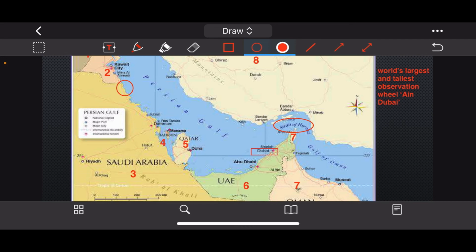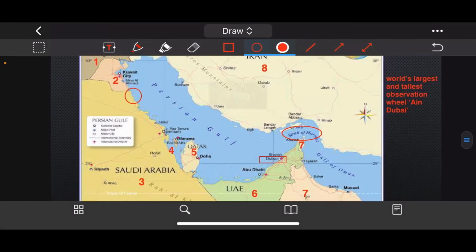Okay, now again, one place from this region was in news, that is Dubai, because it is building the world's largest and tallest observation wheel, that is the Ain Dubai. Okay, it is being constructed in Dubai, which is located in United Arab Emirates. Okay, now the Persian Gulf is connected to the Gulf of Oman through the strait which is called the Strait of Hormuz. Okay, and this Persian Gulf is located between Iran, as you can see, the yellow portion in this, and the Arabian Peninsula.